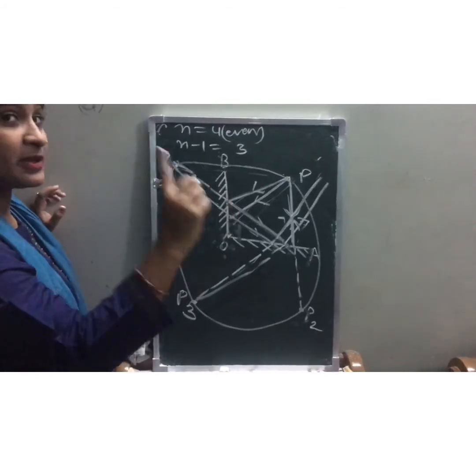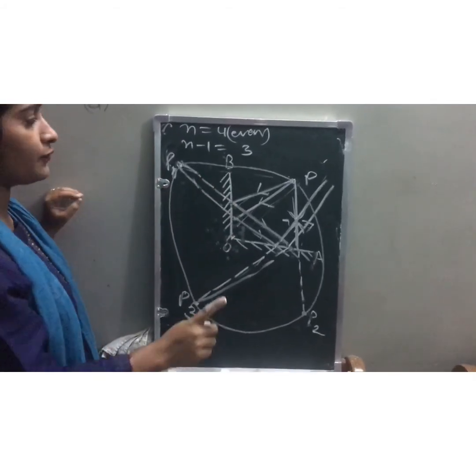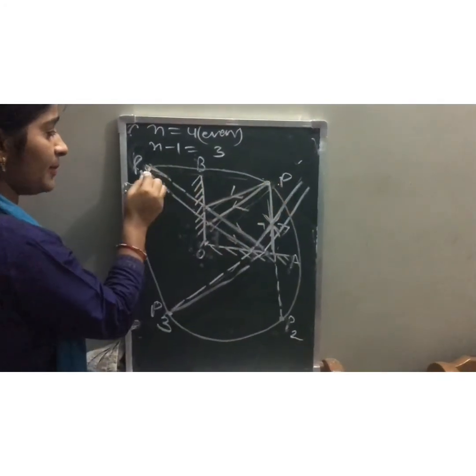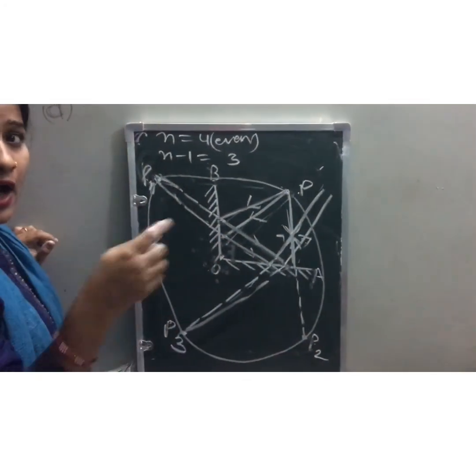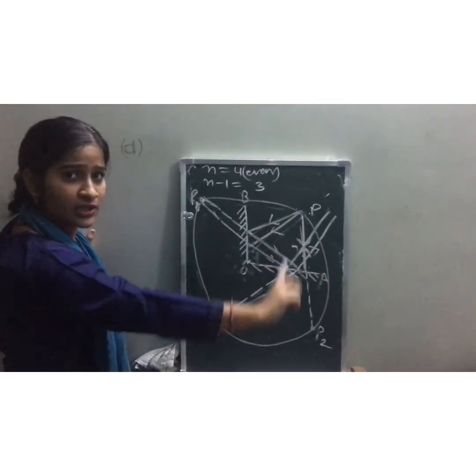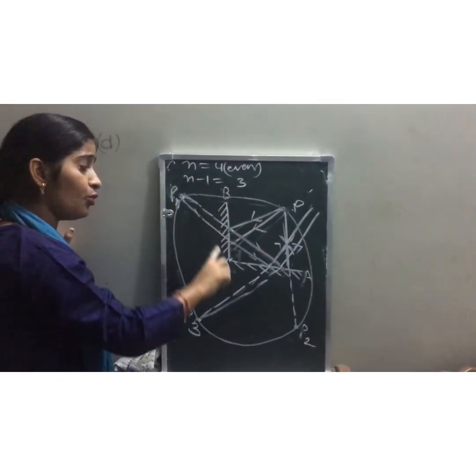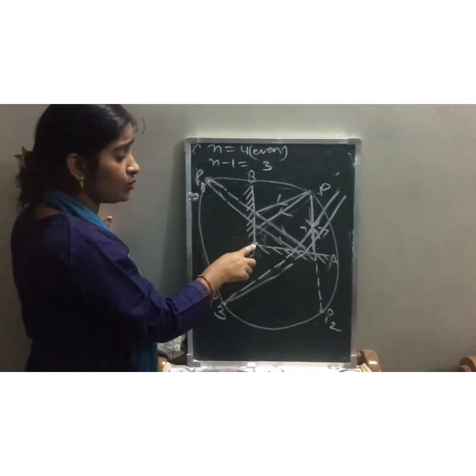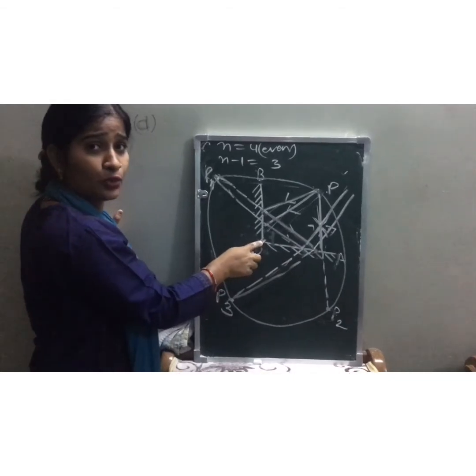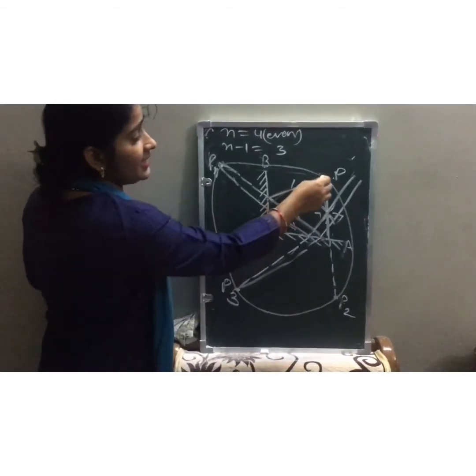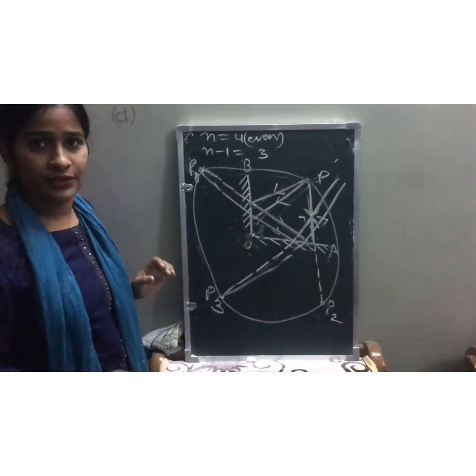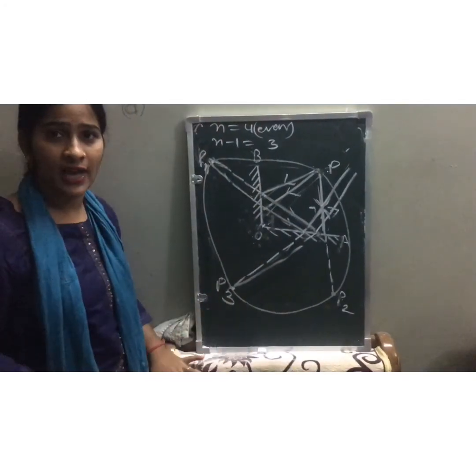Again I am explaining what I explained in the starting of the video. The object is P and its images will lie on the circumference of the circle. Where is the center of the circle? Whose center is at the point of intersection of the two mirrors, and the object is at the radius of the circle. Okay, I hope you understood this ray diagram.